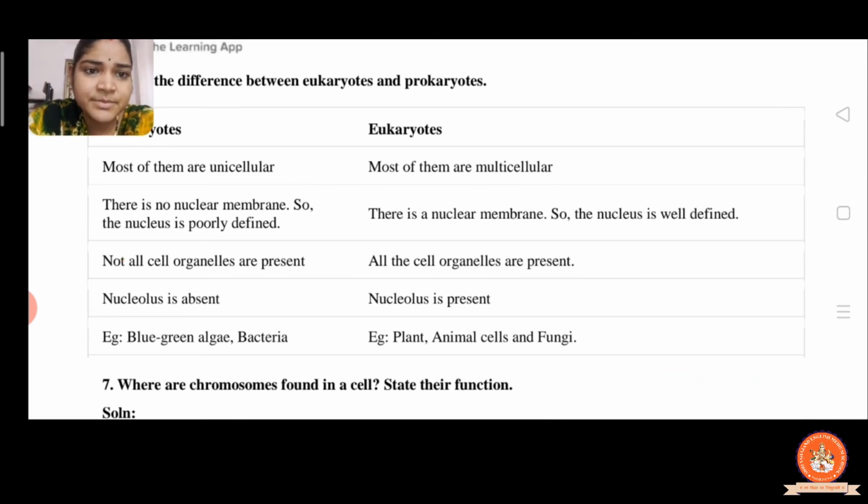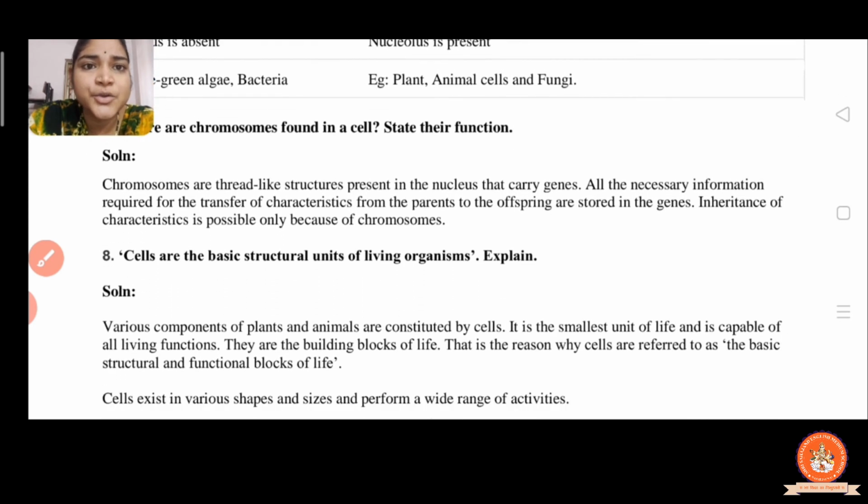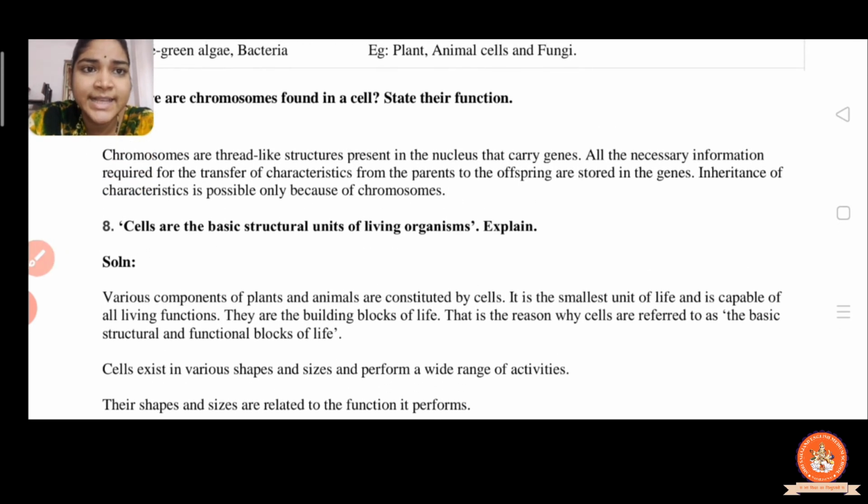Now question number 7: where are chromosomes found in the cell? State their functions. Just see in the nucleus figure, the chromosomes are found in the nucleus.